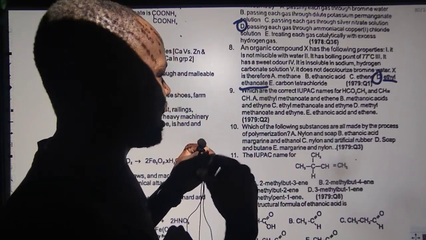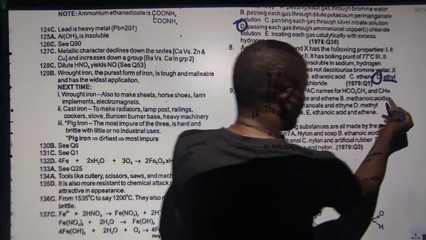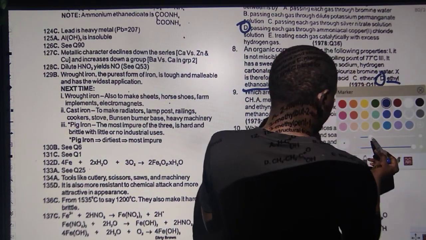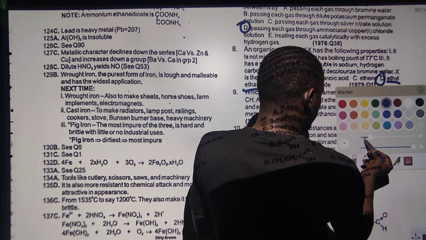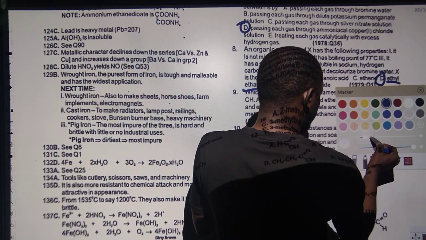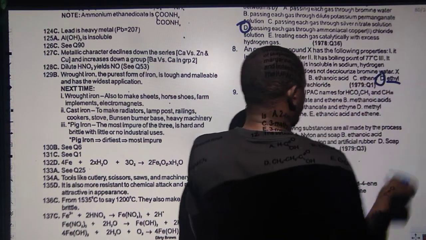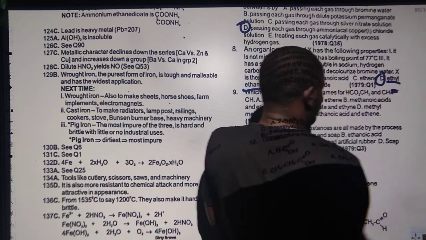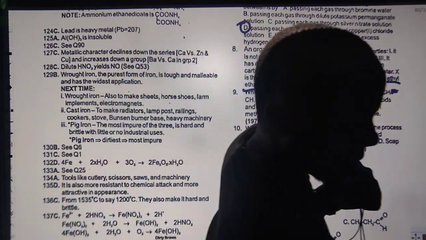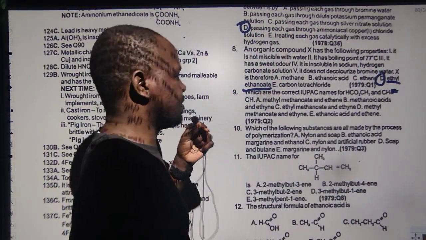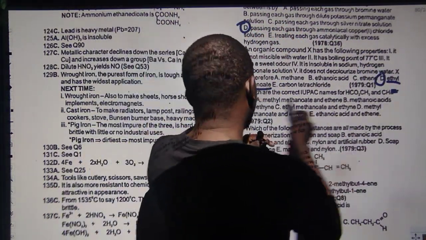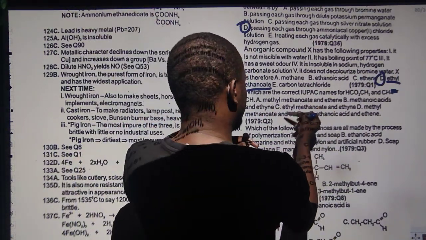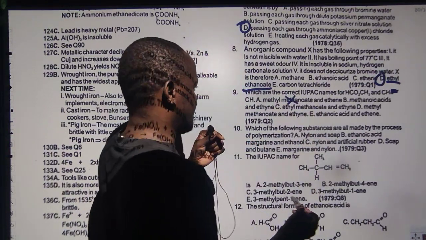Which one should we take it to be? I can't see what is there, but I will just predict it is 3 bonds. So let's make it 3 bonds, students. So if it is 3 bonds, where is the guy? 1, 2, 3. So that's 3 bonds. If it is 3 bonds, it is definitely going to be a yne because there are 2 carbons, 1 and 2. So we can start deleting. It can never be choice A. It can be choice B.